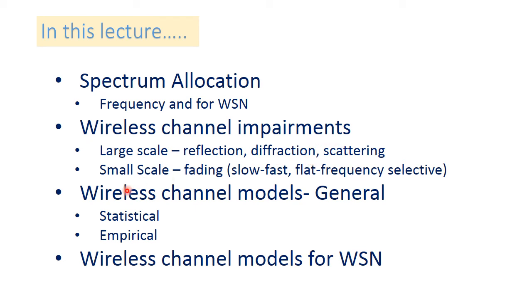Then to design a wireless communication system, it is necessary to model the channel. There are two ways to model the wireless channel: one is the statistical way and the other is the empirical way of designing. These are the general channel models which are applicable for cellular networks or any other wireless network. And lastly we will discuss the channel models for sensor network.